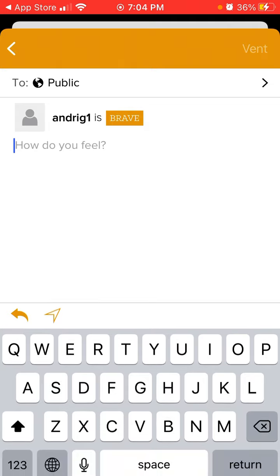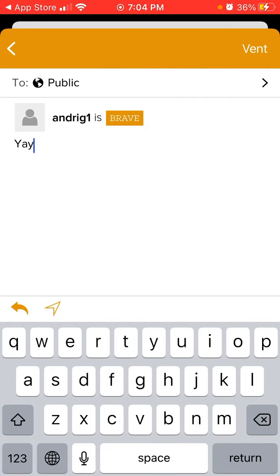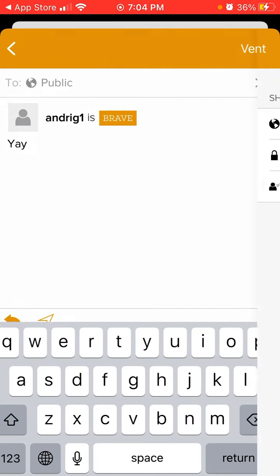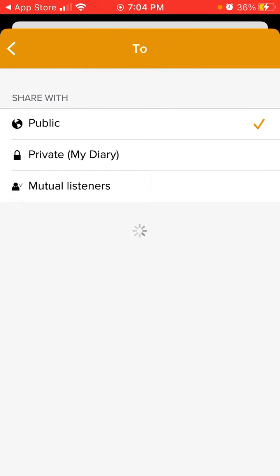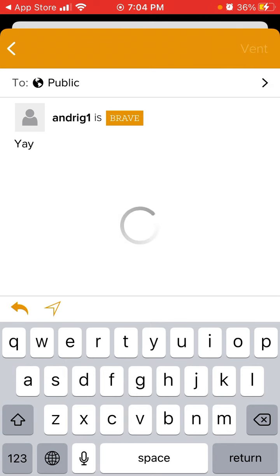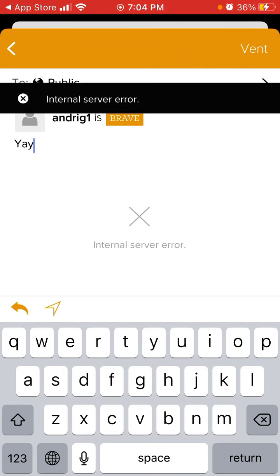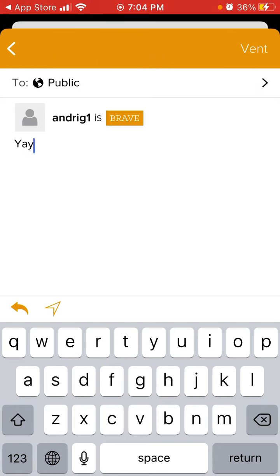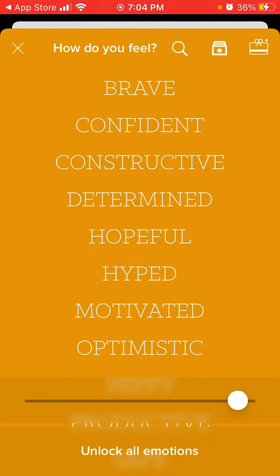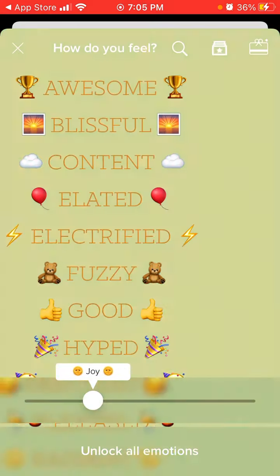So you can just tap, write something, and change if you want to share it publicly, privately, just in your diary, or with mutual listeners, and then you can just tap Vent. Okay, so there is some issue here with the app, but anyhow, usually it's working. Maybe recently there is a surge of users, because this app is trending again recently.